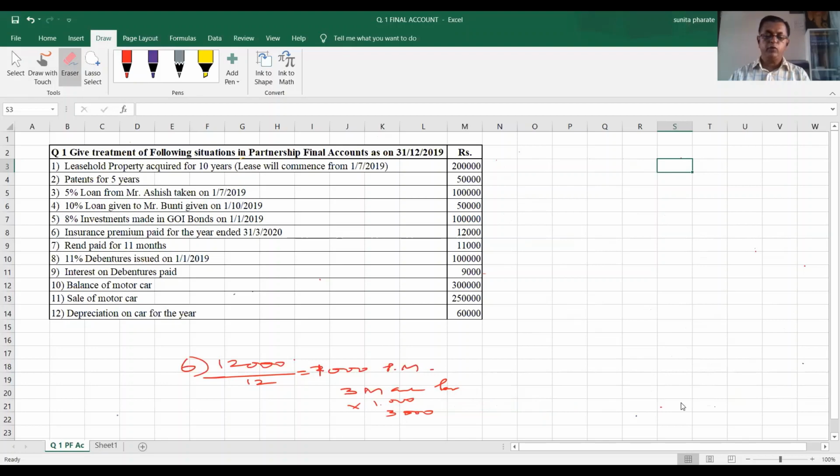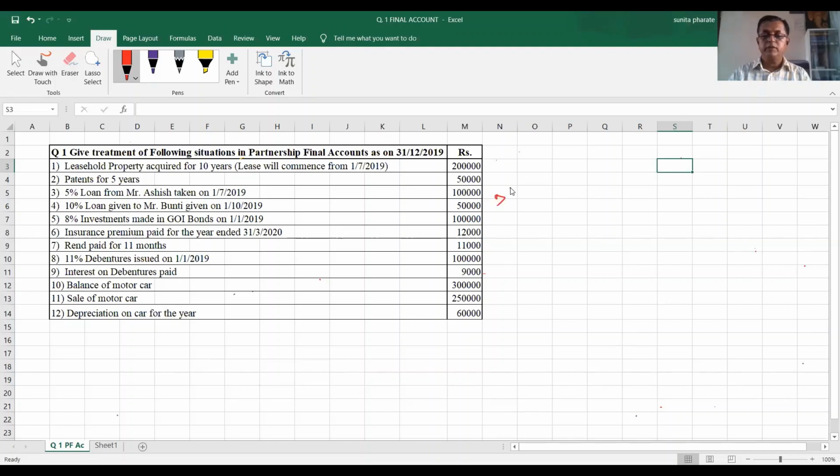Why am I erasing? Because I want to show you the answer before the question only. Otherwise, I can go down and solve it, but it is better to have the same. Point number 7. Rent paid for 11 months, 11,000. Total rent paid is 11,000. It is for 11 months. It means monthly rent is 1,000 rupees.